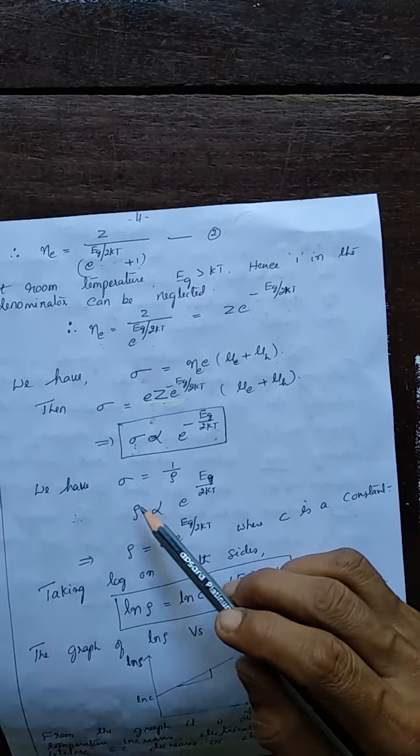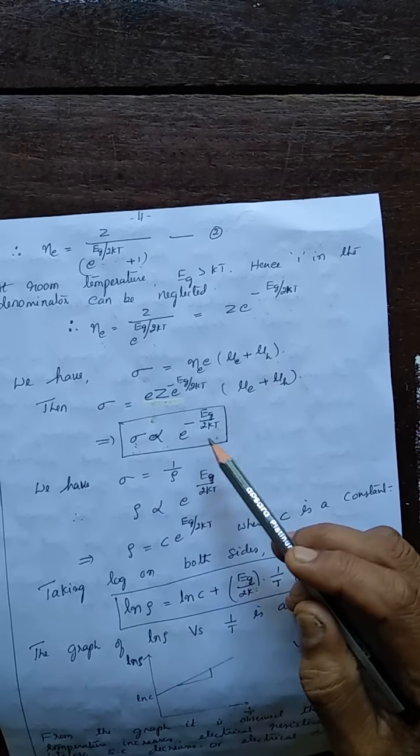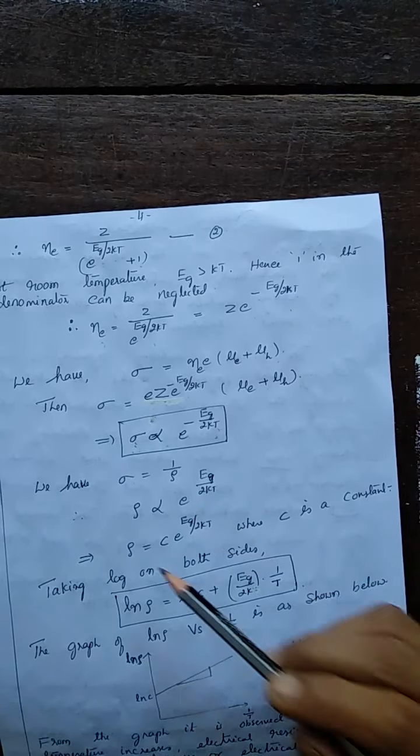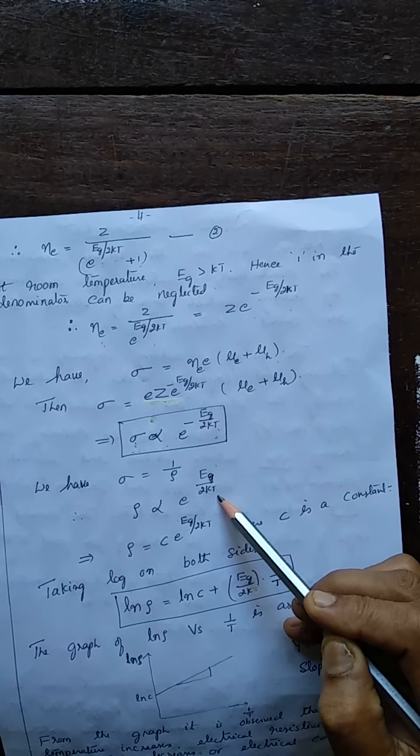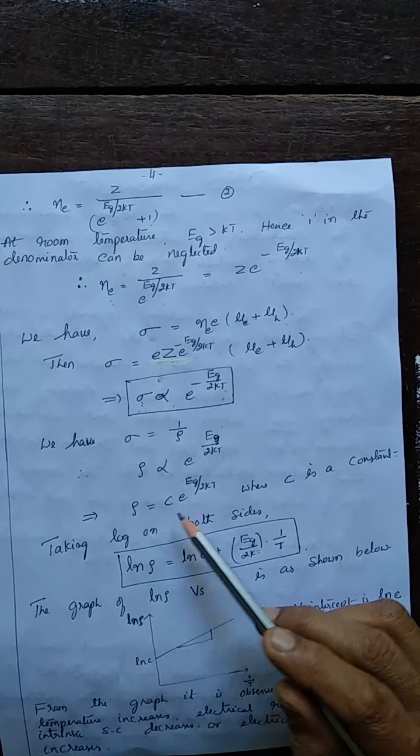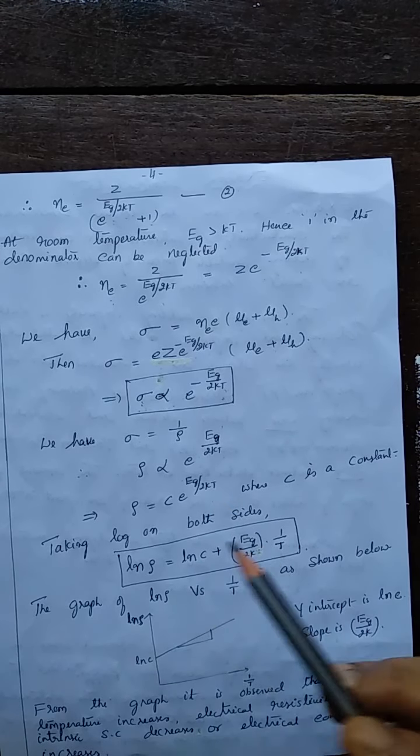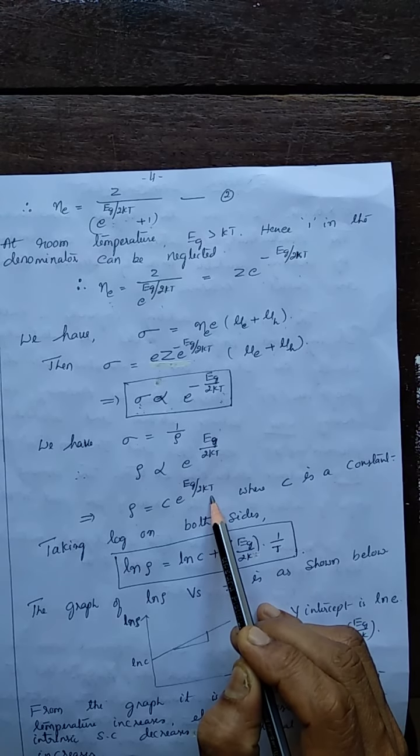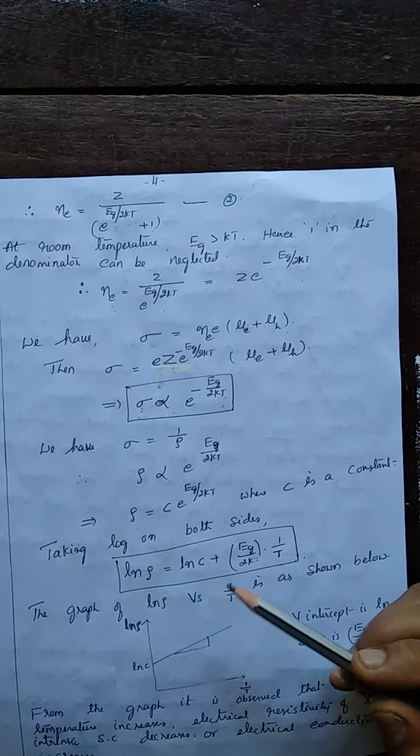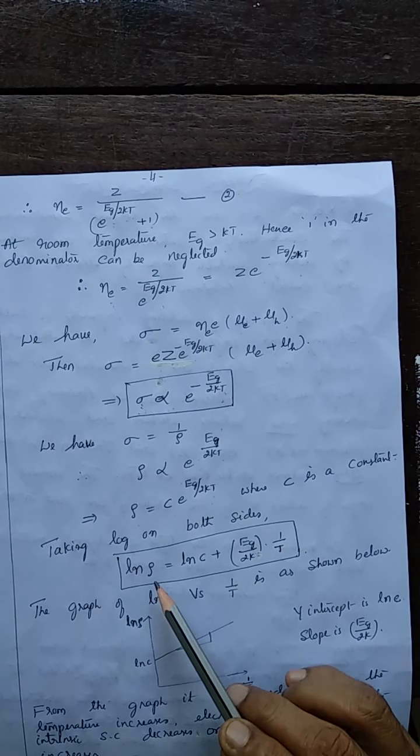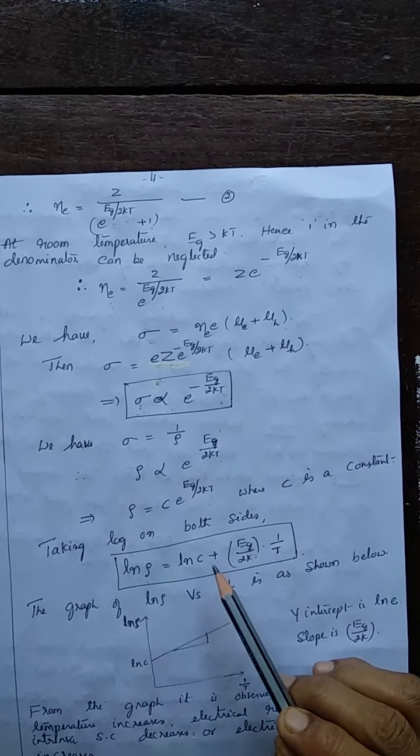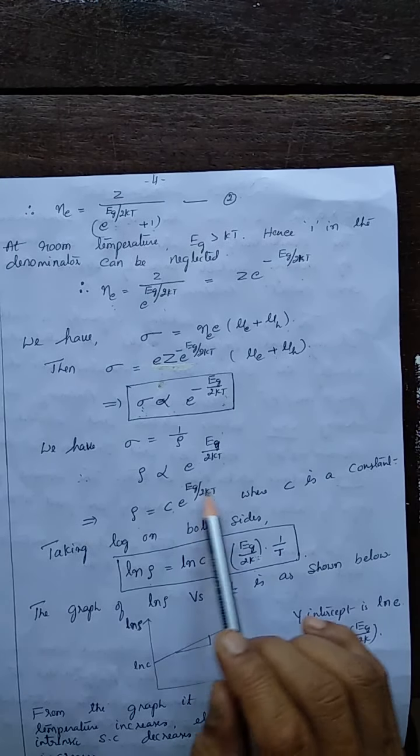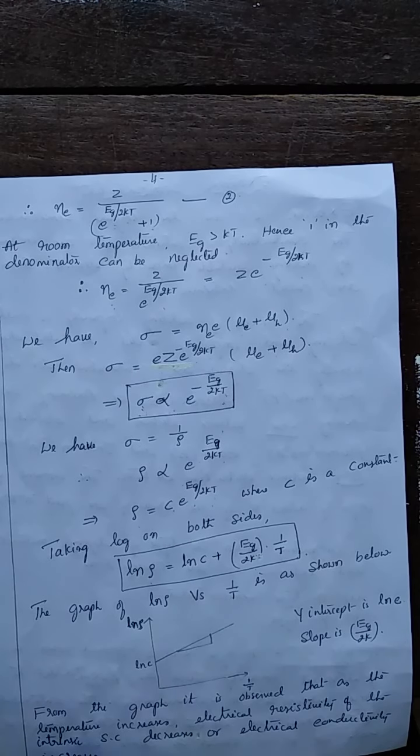Sigma is conductivity, and conductivity varies exponentially with T. Now, what about resistivity, rho? Rho is 1 by sigma. Rho is proportional to e to the power Eg by 2kT, or rho is a constant multiple of e to the power Eg by 2kT. So here, rho also varies exponentially with 1 by T. Taking log with base e on both sides, we get ln rho equal to ln C plus Eg by 2k into 1 by T.